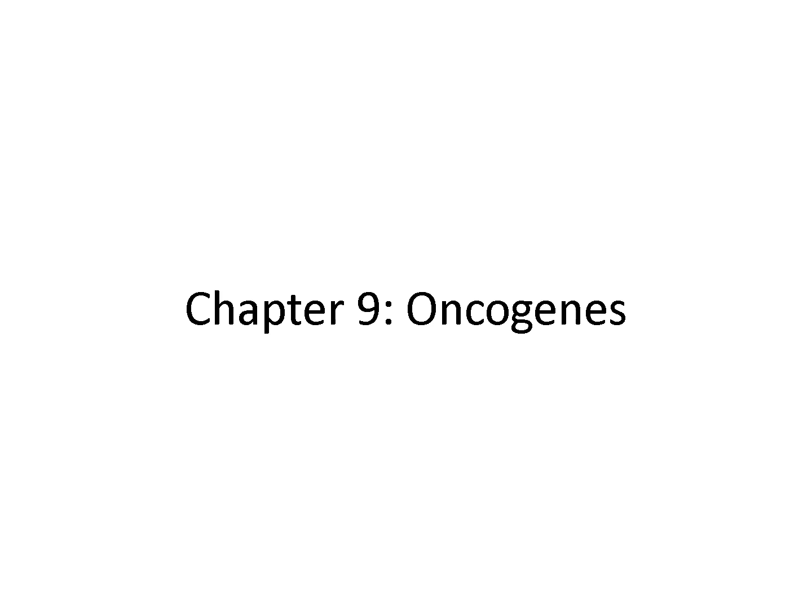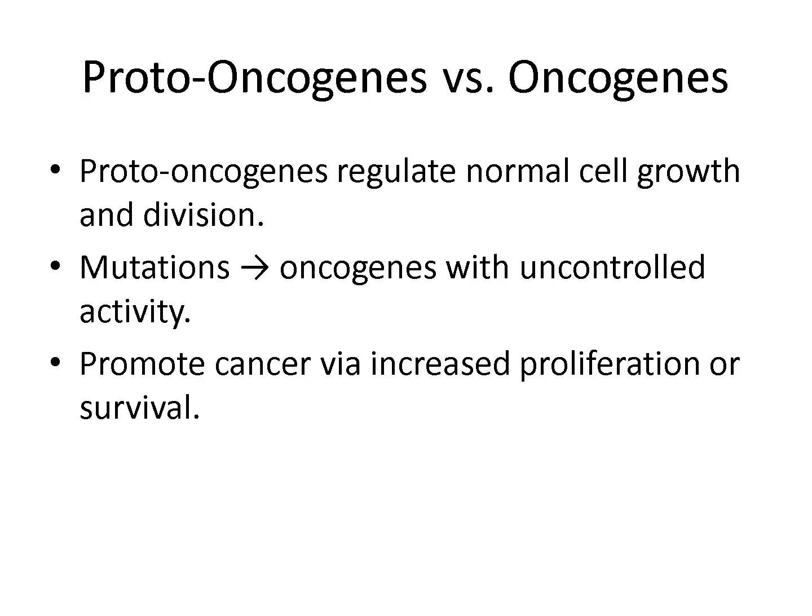Chapter 9. Oncogenes. This chapter focuses on genes that, when mutated or overactive, contribute to cancer by driving uncontrolled cell growth. Oncogenes originate from proto-oncogenes, which normally regulate cell division. When these genes become dysregulated, they promote survival, proliferation, and tumor formation. Understanding oncogenes is key to diagnosing and targeting cancer more effectively.